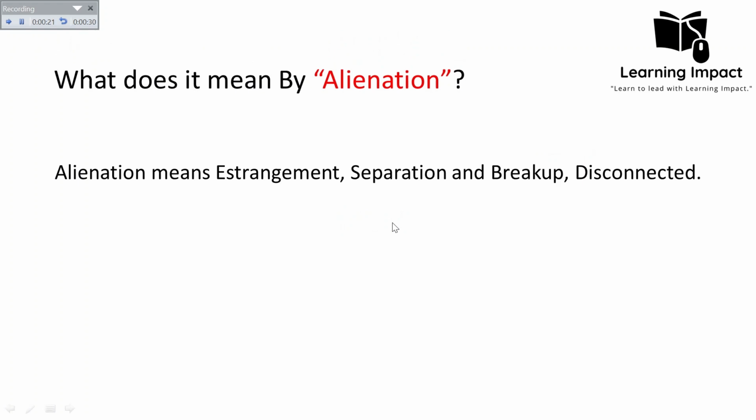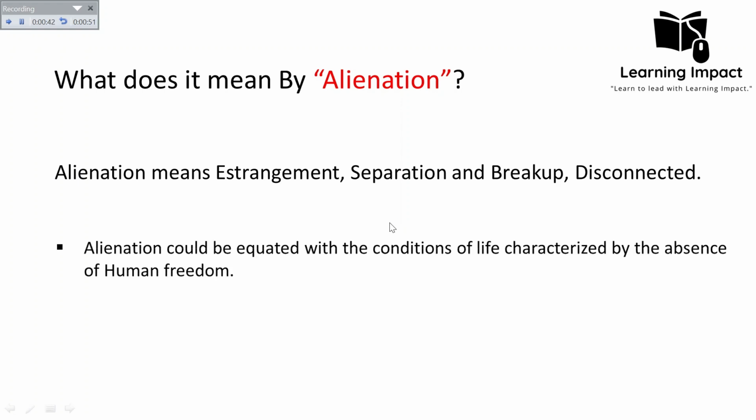Now, that something might be any activity, or a product, or anything which has a physical existence, or it might be an idea. So any kind of thing from which an individual has been alienated means they have been isolated. The individual feels that this thing no longer belongs to them. This is alienation. According to Karl Marx, alienation could be equated with the conditions of life which are characterized by the absence of human freedom.